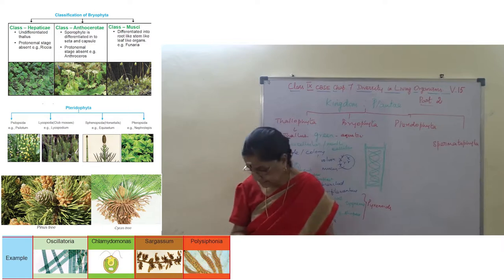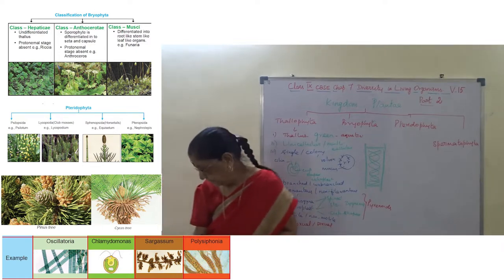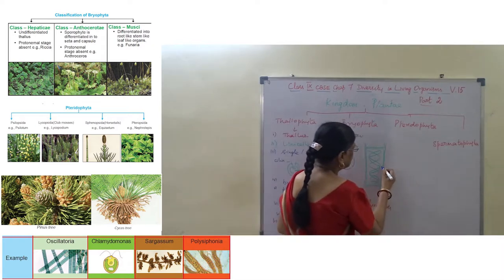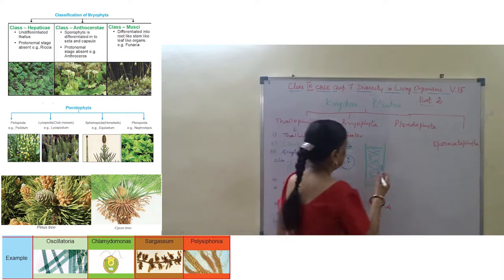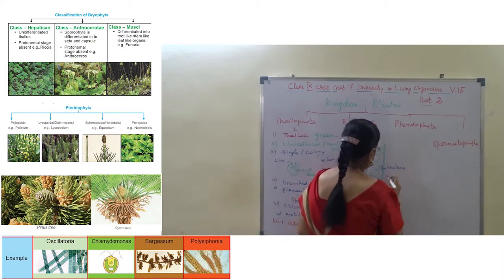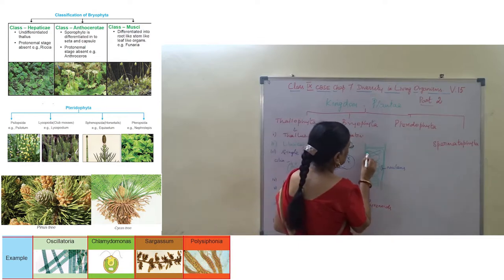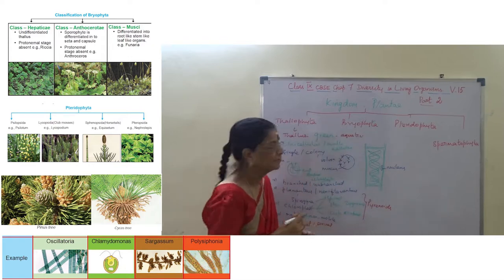As this ribbon shaped chloroplast occupies the center portion of it, the nucleus is pushed towards the lateral side. So this is the nucleus. Here this is the spiral shaped chloroplast. I hope you understand.